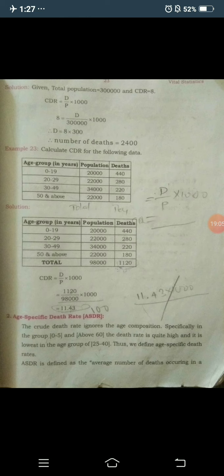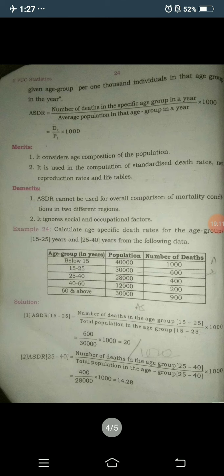Age specific death rate is the average number of deaths occurring in a given age group per 1000 individuals in that age group in a year. In ASFR we consider birth, but in ASDR we connect the number of deaths in a specific age group.